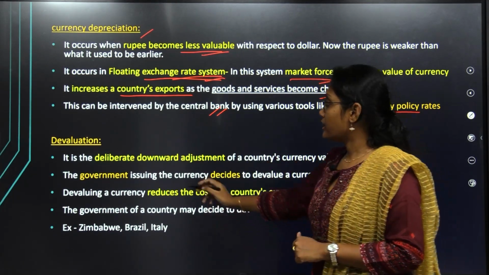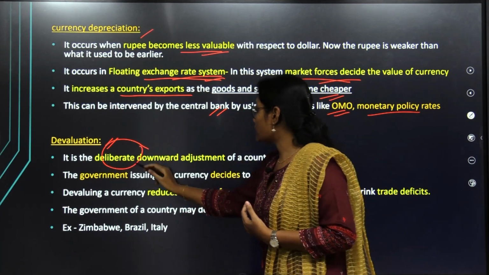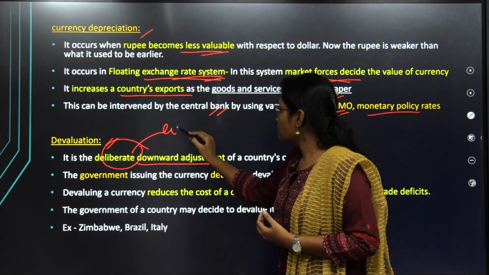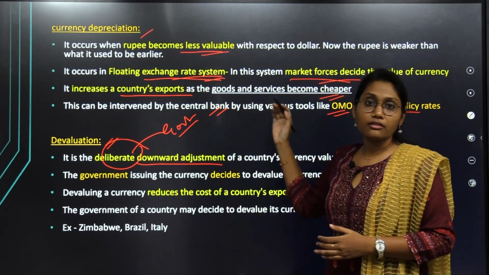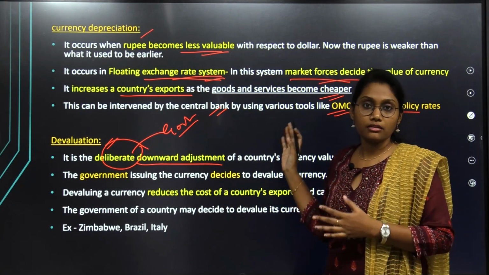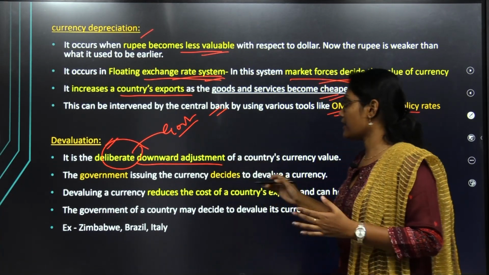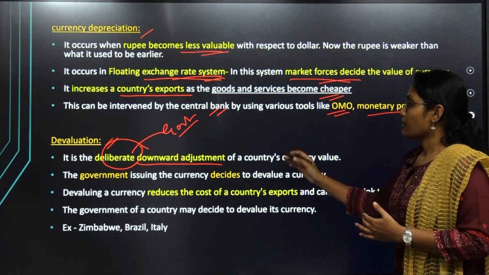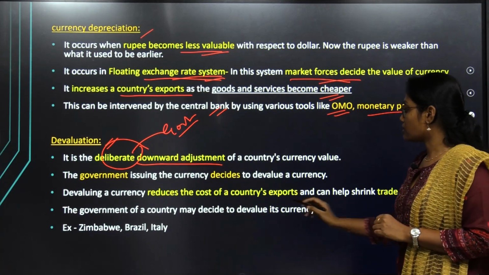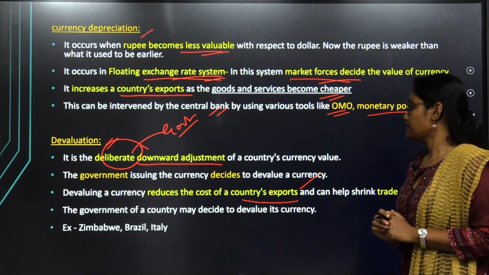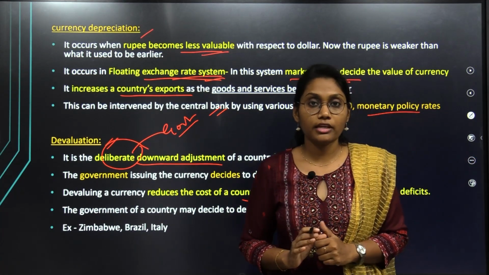Now let us see devaluation. What is it? It is a deliberate downward adjustment, deliberately done by the government of a country. Under depreciation, the government is not doing anything, neither is the central bank. But in devaluation, the country itself deliberately adjusts the currency downward. Why? So as to increase exports and reduce the costs of exports.